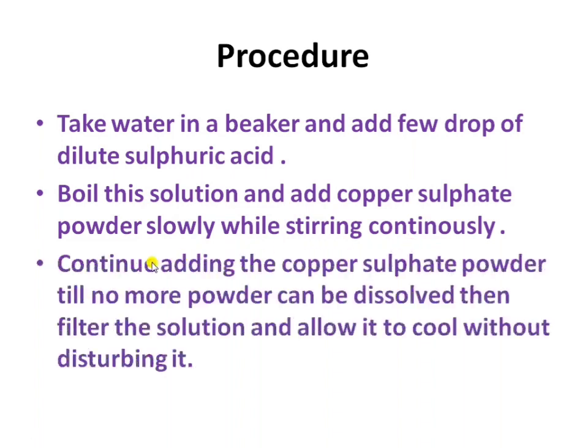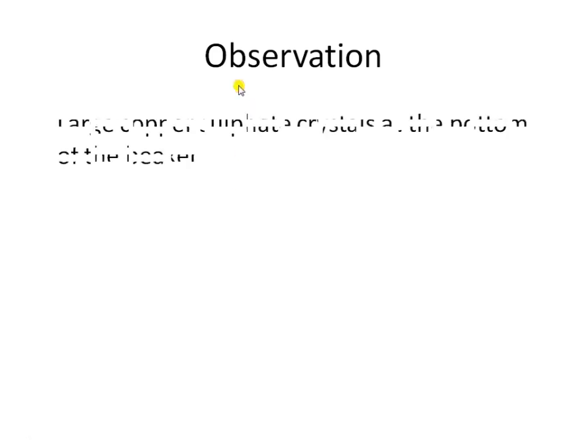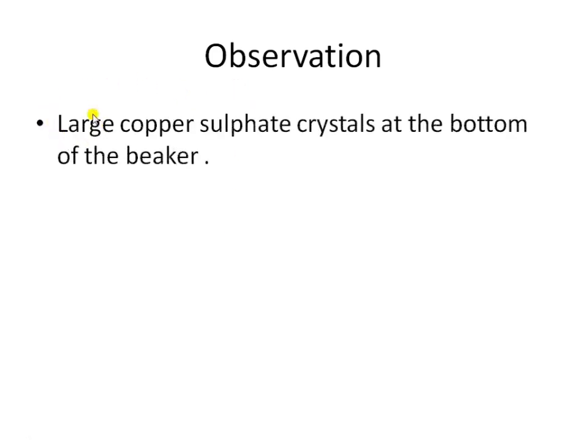Then continue adding the copper sulfate powder till no more powder can be dissolved. Then filter this solution and allow it to cool without disturbing it. The observation that we get is that larger copper sulfate crystals are formed at the bottom of the beaker.